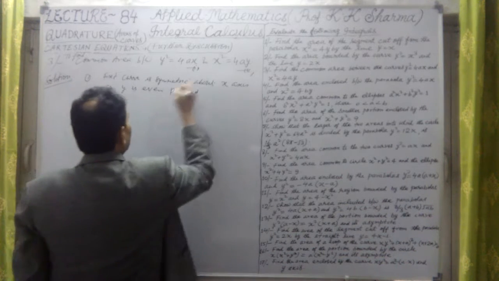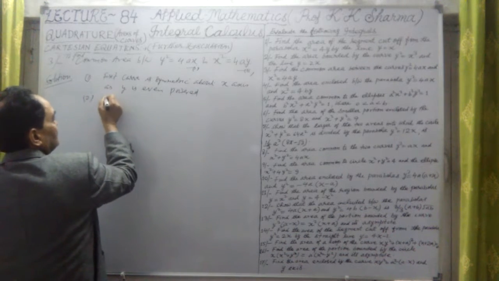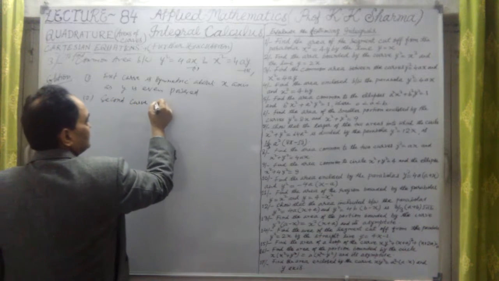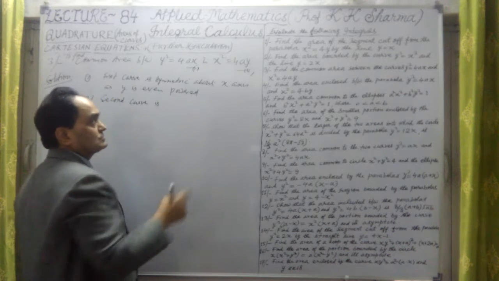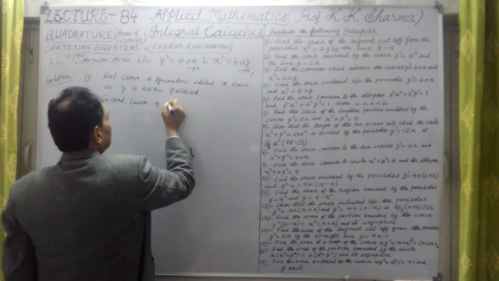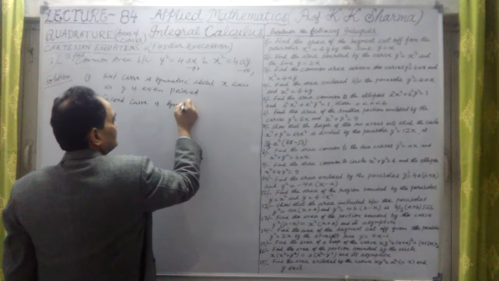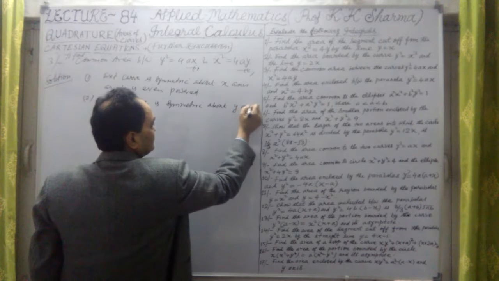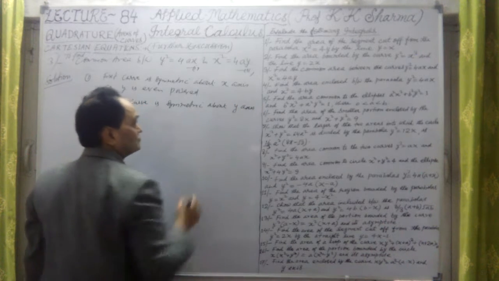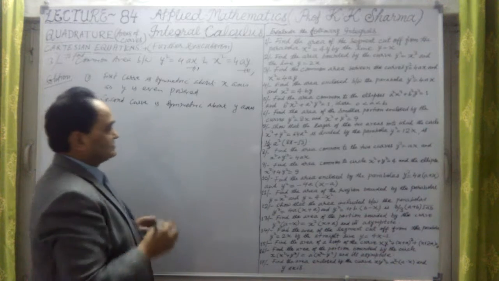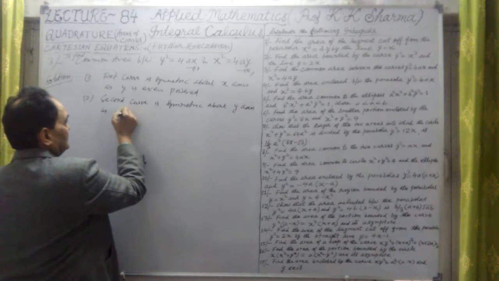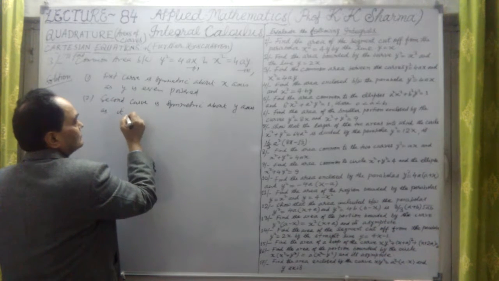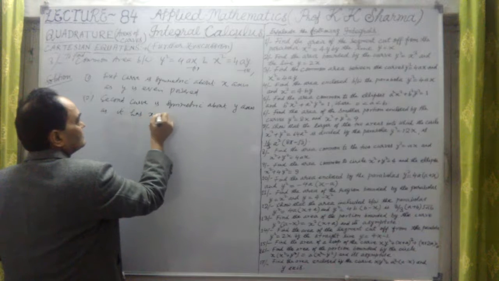Second point: the second curve is symmetric about the y-axis. Why? Because it is even powered in x, as it has x as even powered.